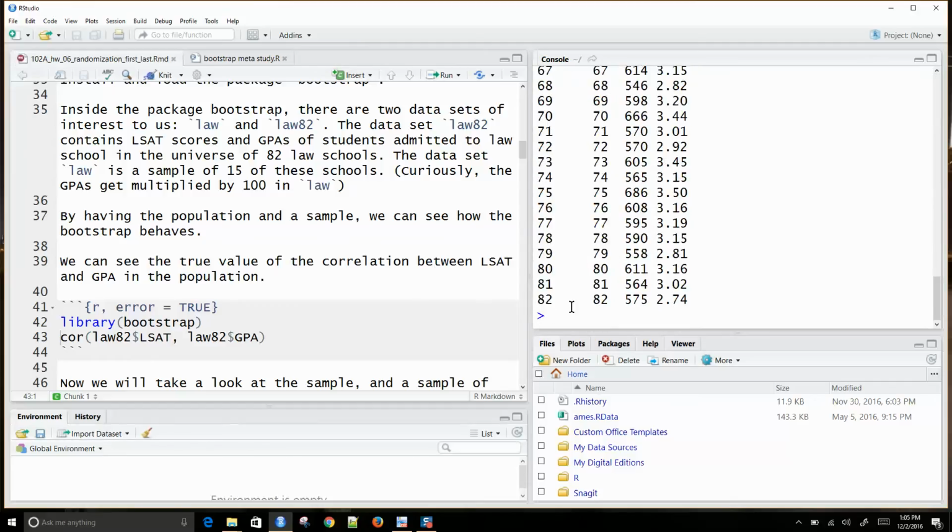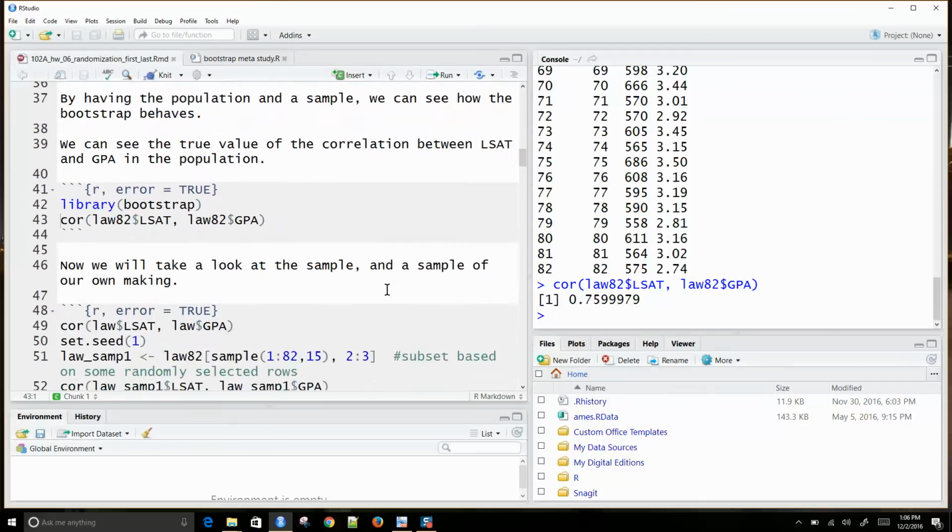In the population, this is known. We can do the correlation between Law 82 LSAT and Law 82 GPA. This is the population parameter, a correlation of around 0.76.